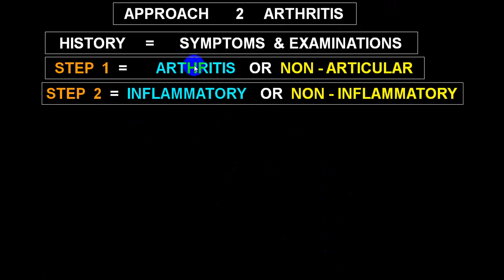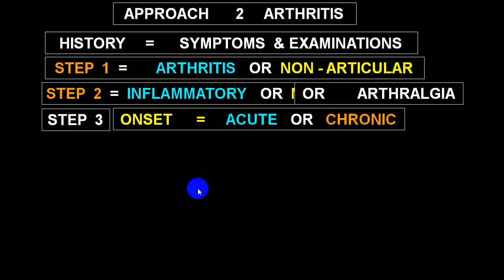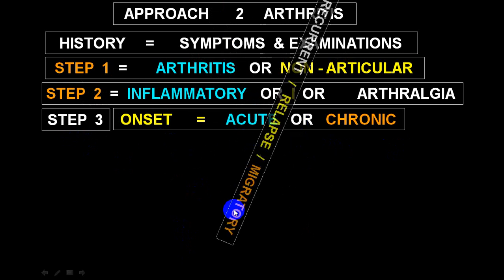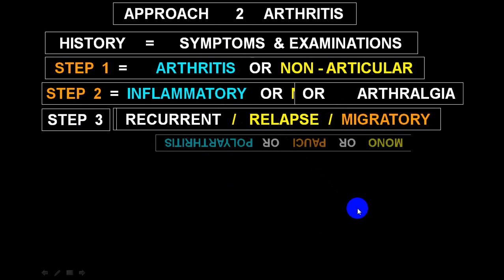Second step, if it is arthritis, it is inflammatory or non-inflammatory, meaning infectious or non-infectious. Try to identify that. Usually in non-infectious, very commonly it is arthralgia. In step 3, there are many. History-wise, acute or chronic, that is onset. Recurrent, relapse or migratory. So acute, chronic, it is recurrent, there is a relapse, or there is a migratory variety.